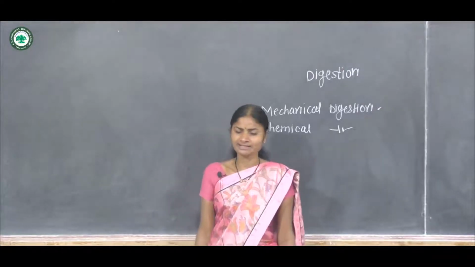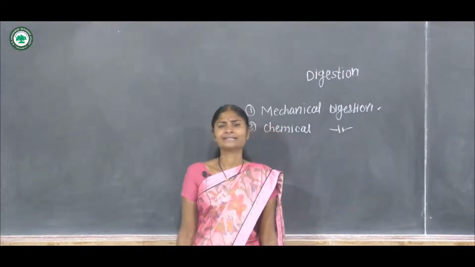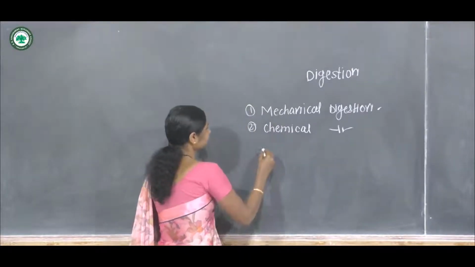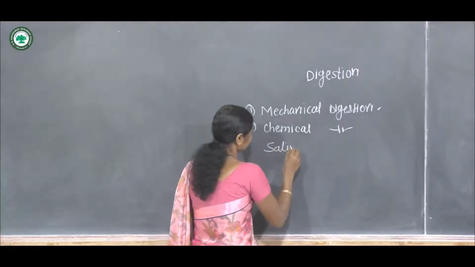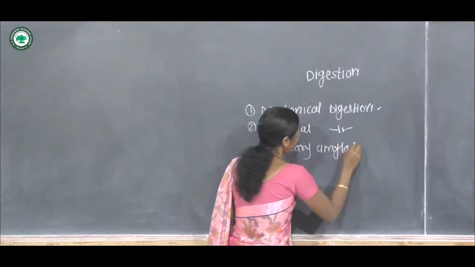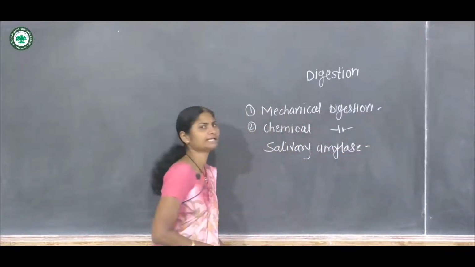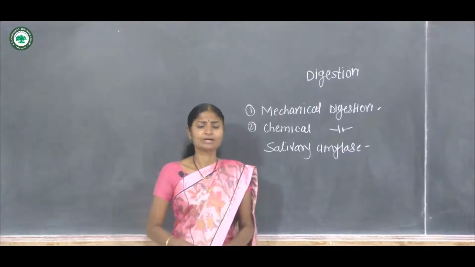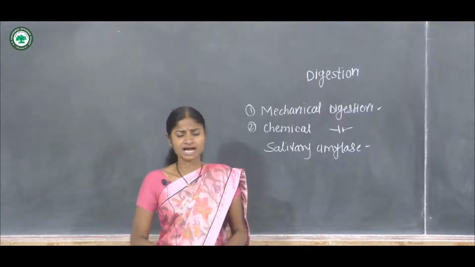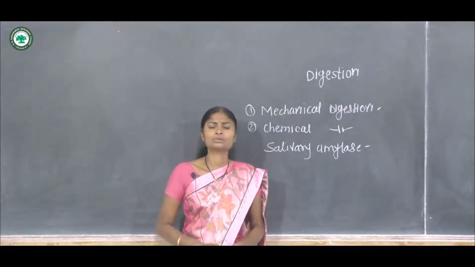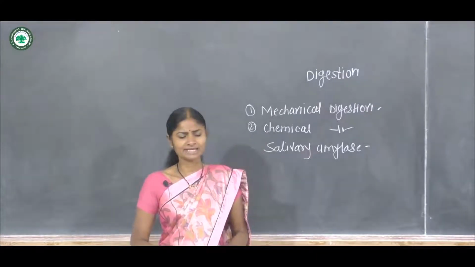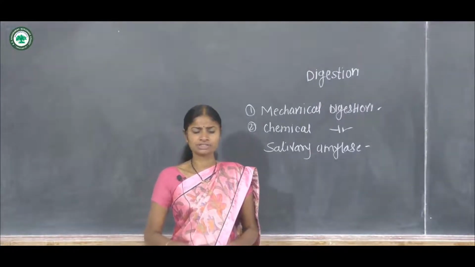of mechanical digestion. Saliva contains an enzyme called salivary amylase, which breaks down starch. Saliva also contains mucus that helps ease the passage of food through the digestive system.